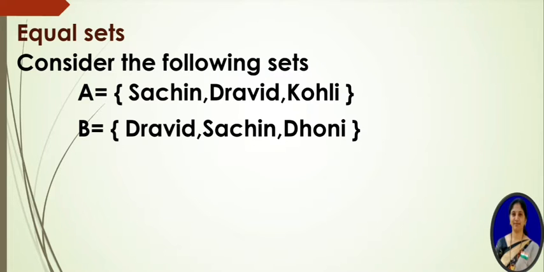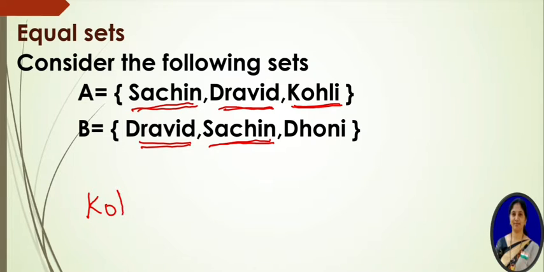And now just see here, whether the elements are the same or not. In set A Sachin is there, and if you observe, in set B also Sachin is there. And next one, Dravid. In set A, Dravid is there, and in set B, Dravid is there. Now, come to the next name, that is Kohli. Kohli is present in A, so we can say that Kohli belongs to A.